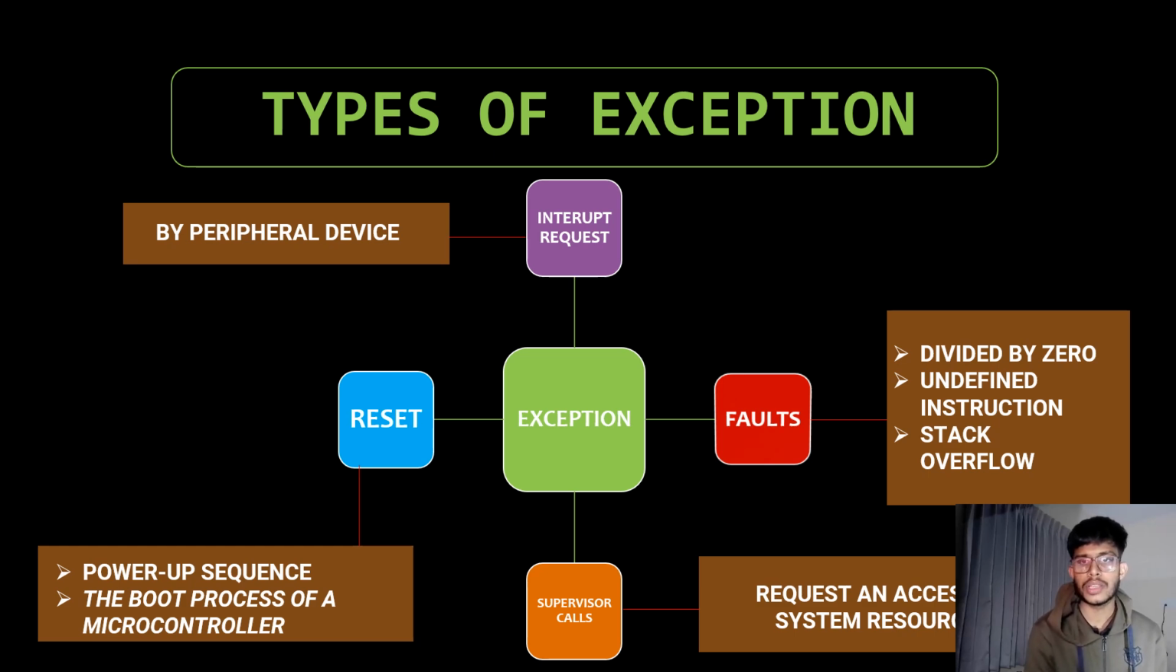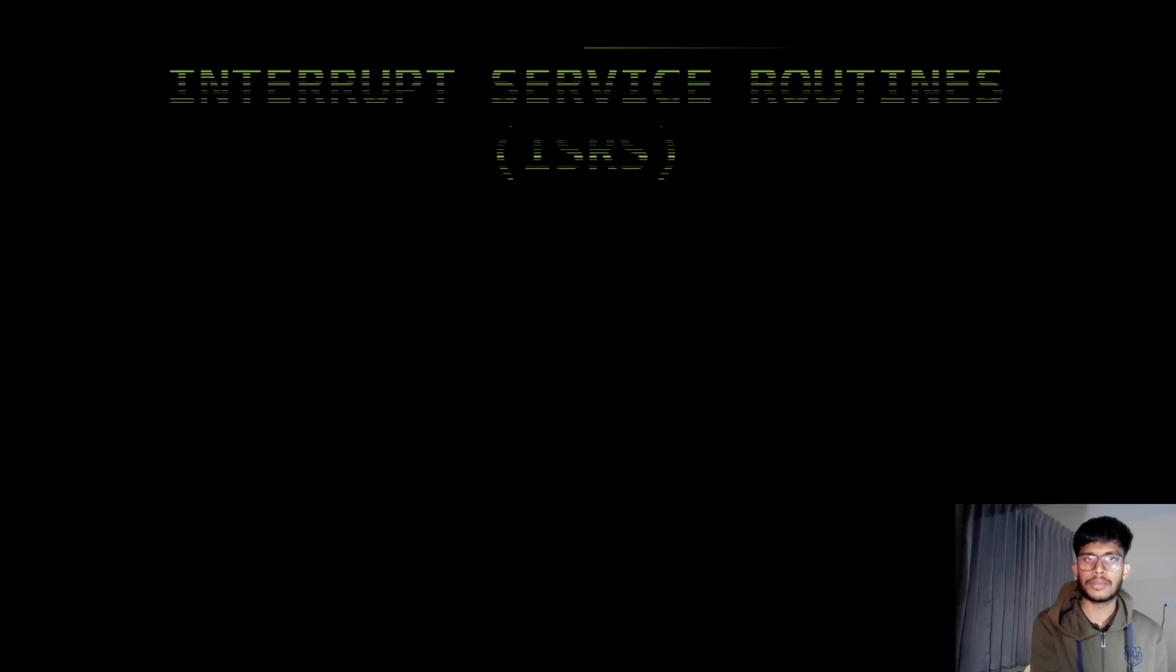The third one is supervisor calls. In this, a request comes from an external source to access the system or the system resources, which is known as supervisor calls. It can occur through anything like a printer, Bluetooth devices, and so on. The fourth one is reset. It occurs due to the power sequences. You can say that it is the boot process happening in the microcontroller, then this particular exception happens. So this is all about the types of exceptions.